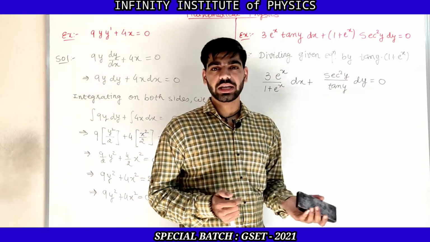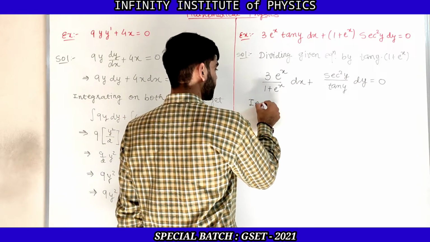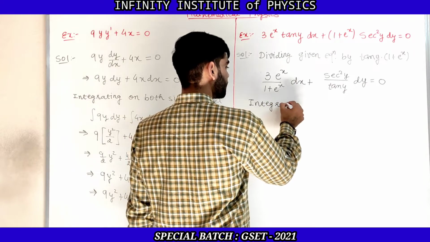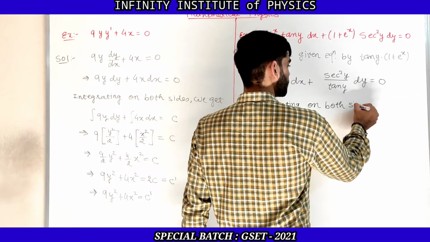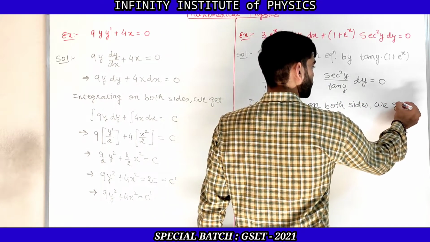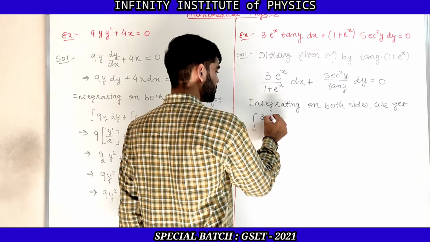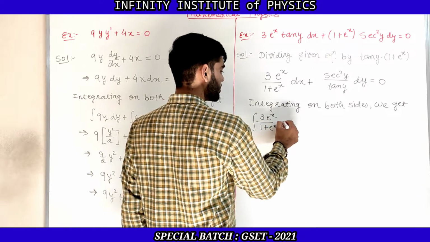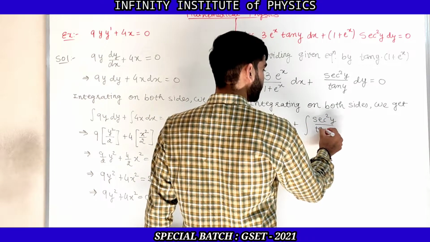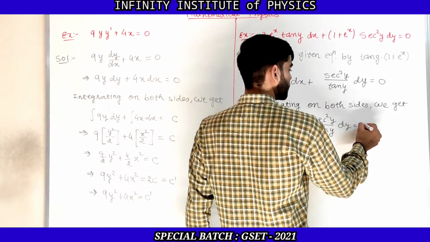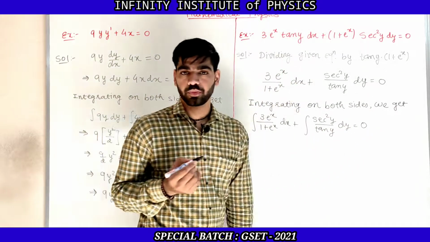So now we need to do the integration on both the sides. So let us do the integration on both the sides. So integrating on both sides, we get the integration of 3 e raised to x upon 1 plus e raised to x dx plus the integration of sec square y upon tan y dy is equal to the integration of 0.